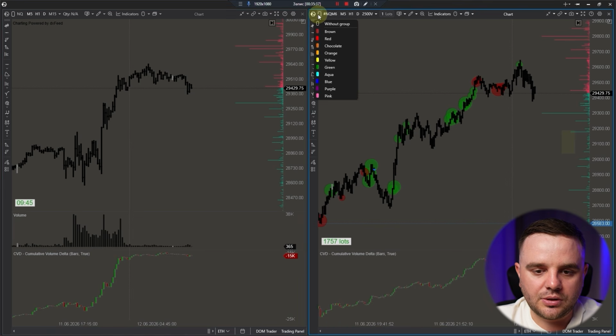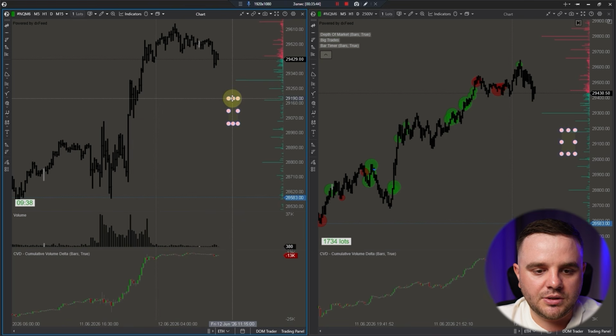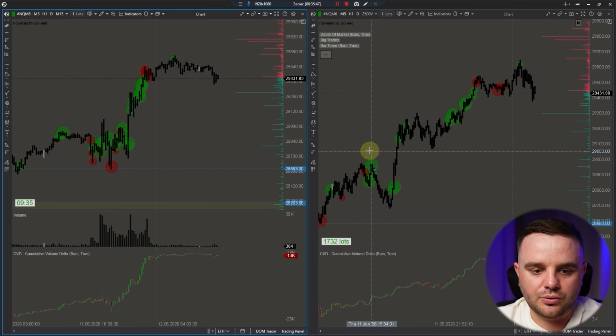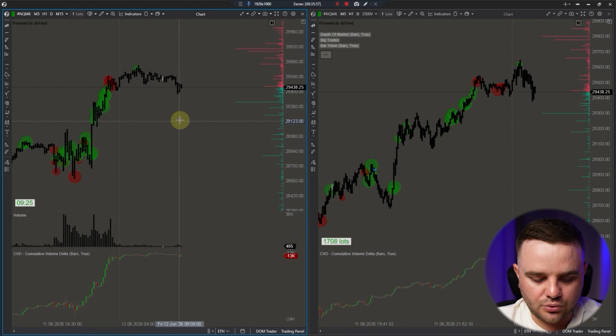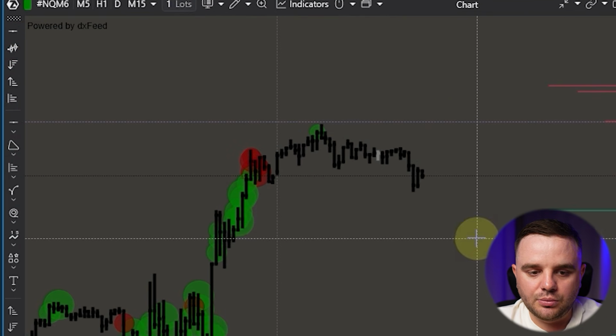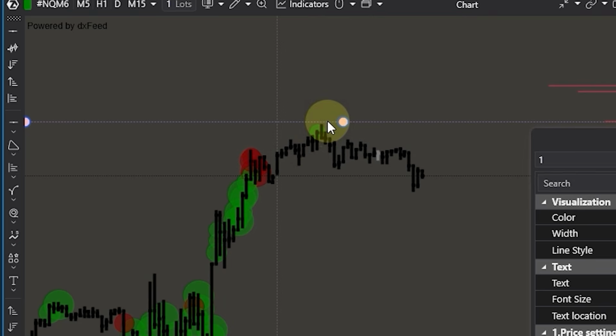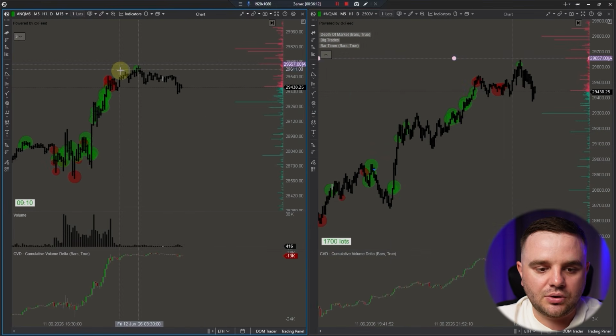Also, as you can see, you can pair those instruments. For example, you can pair them, and if you switch between instruments, it will be easy for you to make some changes. Additionally, regarding drawing tools, what's beautiful in ATAS is that you can create drawing tools the same way. For example, let's do this one, a horizontal line. You build it. For the horizontal line, as you can see, you can make it global, and it will automatically be created on all other charts that you have on this instrument.